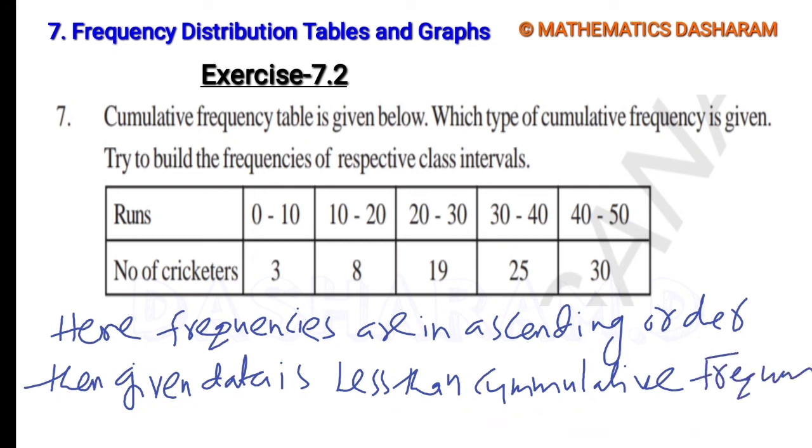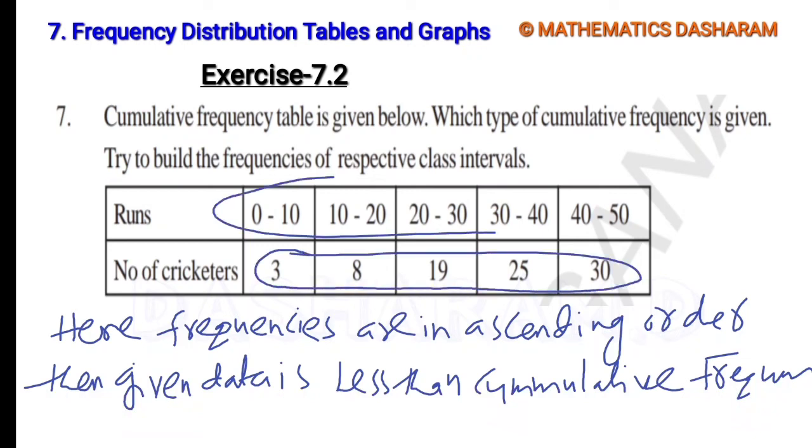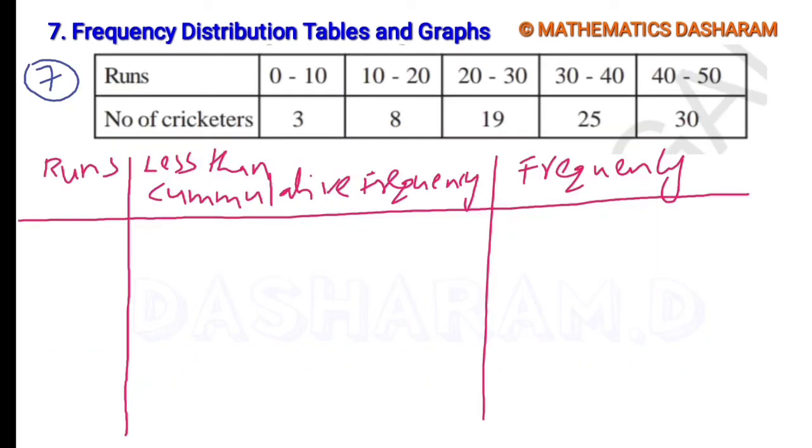Next, try to build the frequencies of the respective class intervals. So that means, what are the real frequencies of these class intervals? Let us find out, because these are less than cumulative frequencies. They are not the real frequencies of their respective class intervals. So here we need to prepare a table.